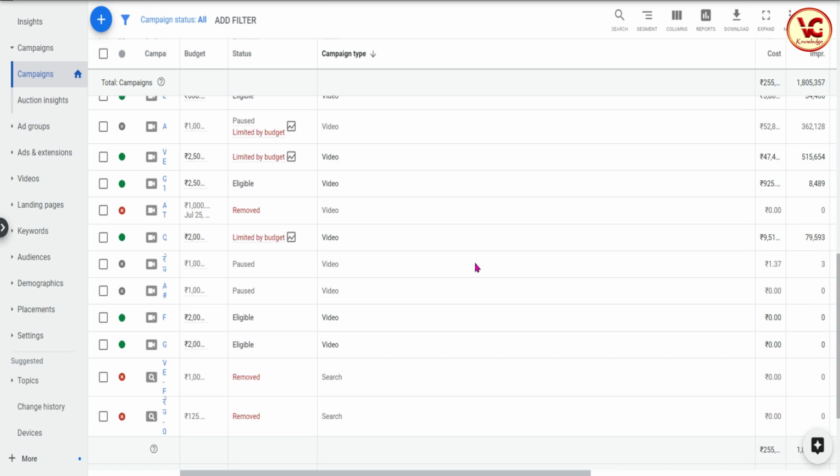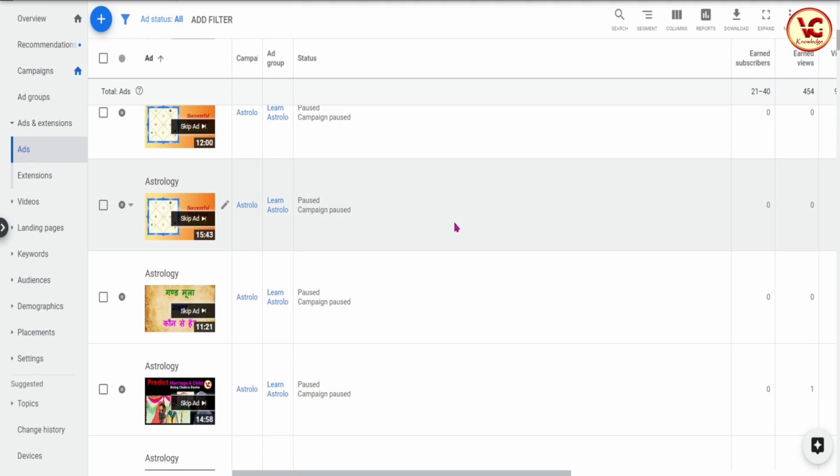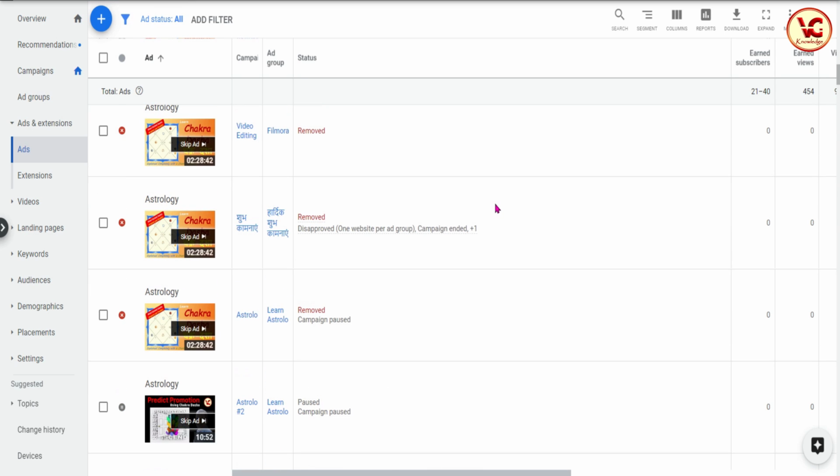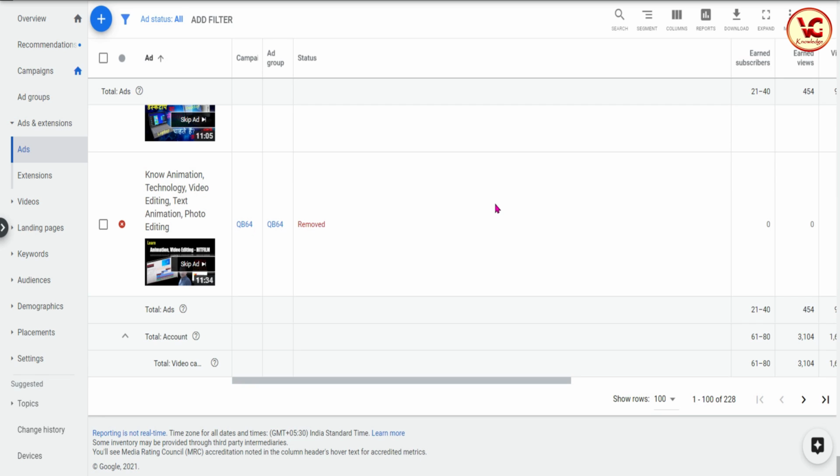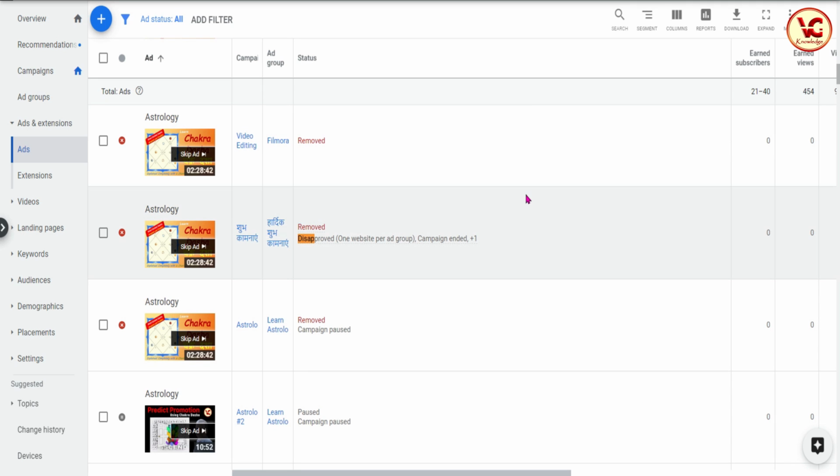First, campaign. If ads are not working, we have to see whether the campaign is limited by budget, then we have to increase the budget. This is the first point, everyone knows. The second point is ads. We have to see the status of ads, whether the ads have been disapproved and why.